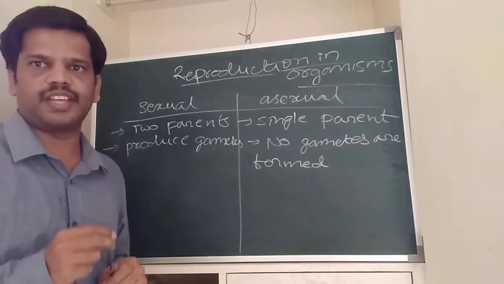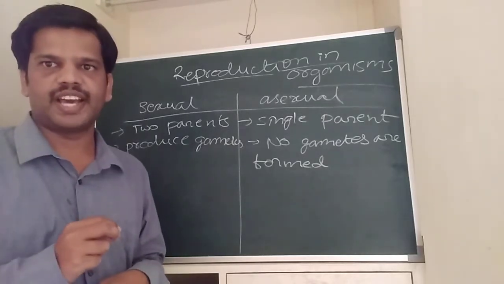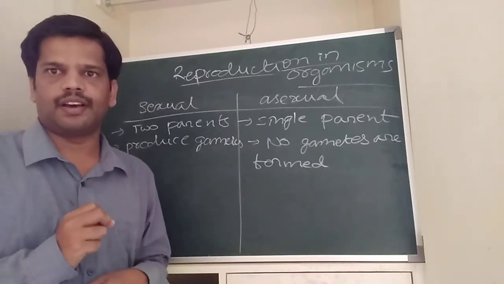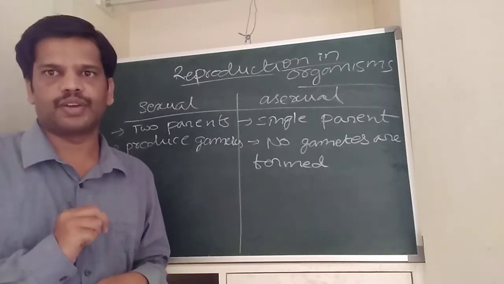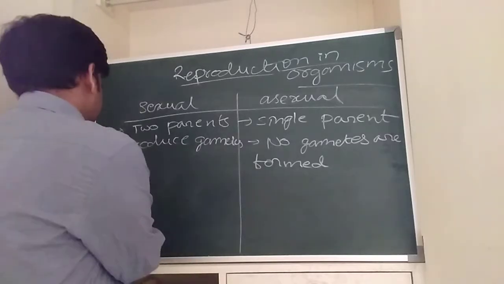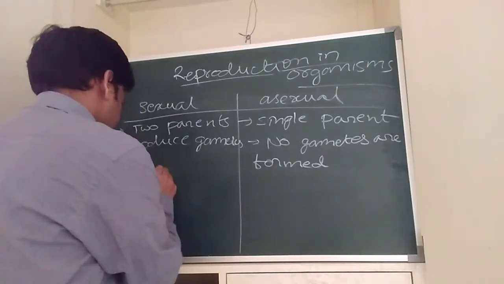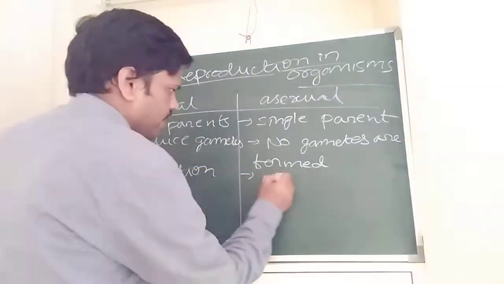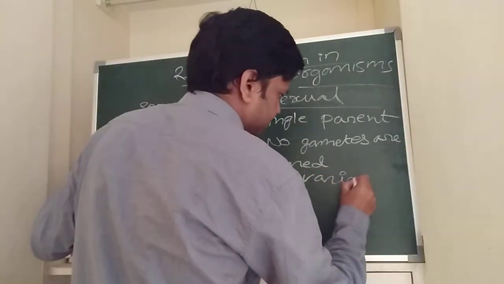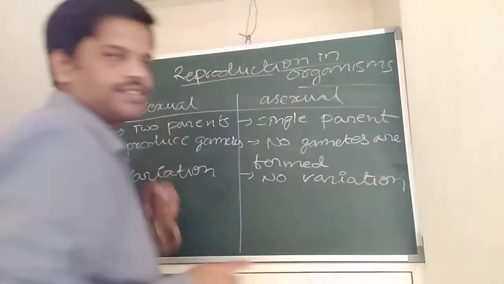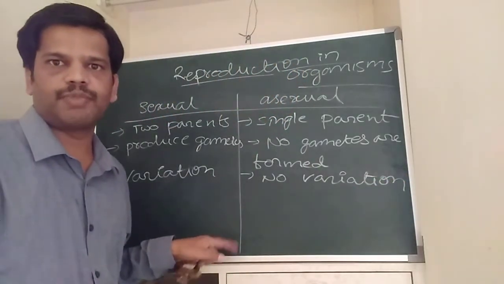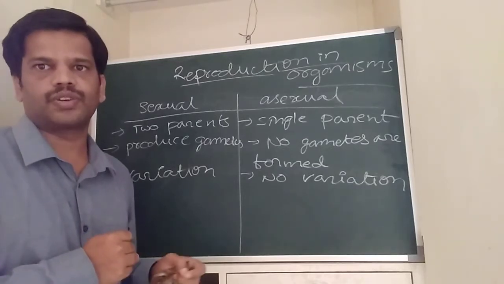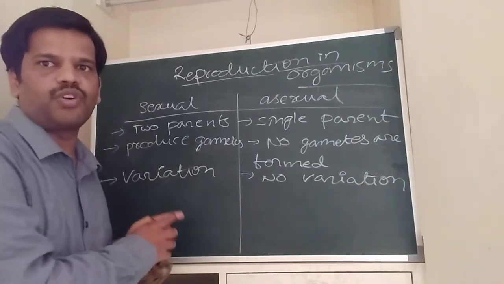In asexual reproduction, there is no production of gametes. Directly, the organism splits into two new individuals, two younger ones. Here in sexual reproduction, variation takes place. In asexual reproduction, no variation occurs. What is variation? Variation is nothing but the differences between the parents and the new individuals. There is a huge difference in the sexual mode of reproduction.